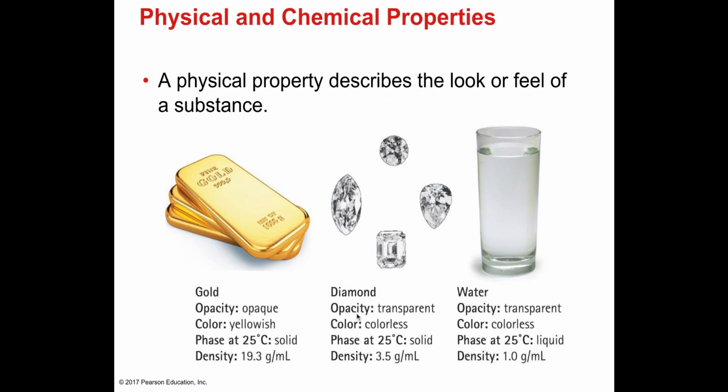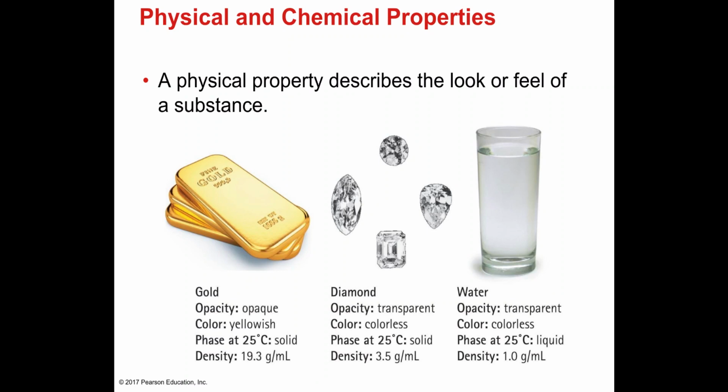feeling of a thing. Now, if you look at this piece of diamond, the opacity of diamond, we say it is transparent because if you look through diamond, you should be able to see through, right? Anything that you can see through, we say is transparent. We will say that diamond is colorless and that at 25 degrees Celsius, it is a solid. The density of diamond we say is 3.5 grams per milliliter. Okay. And then water here again will describe the opacity, the color. We say at 25 degrees Celsius it is a liquid and the density is 1 gram per milliliter.